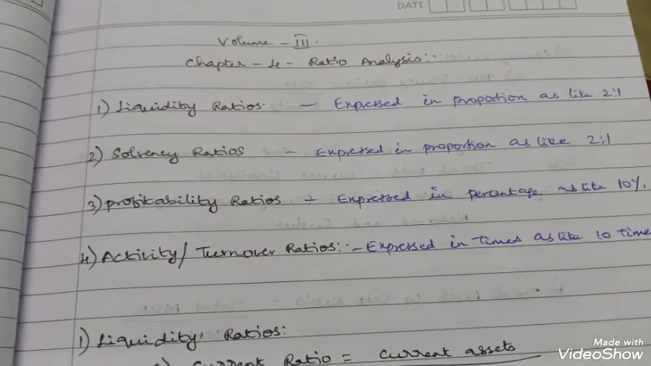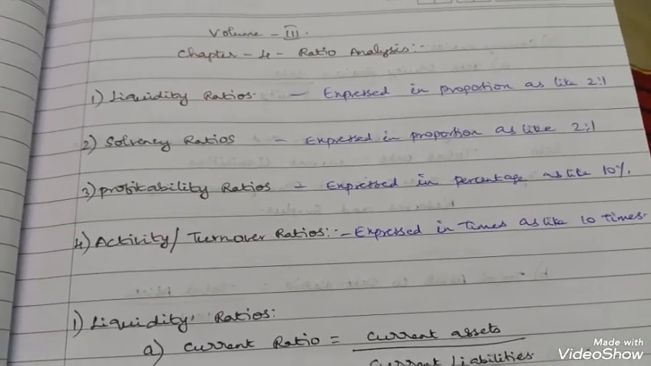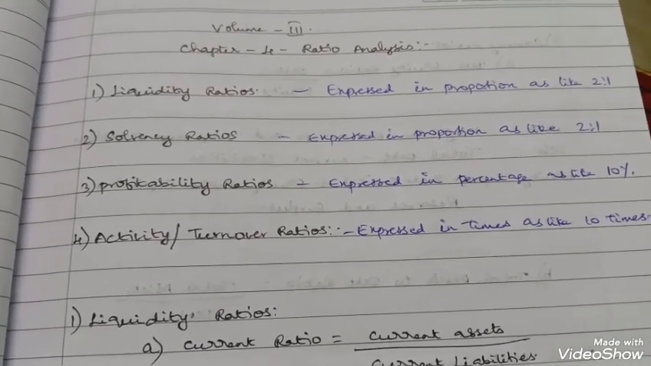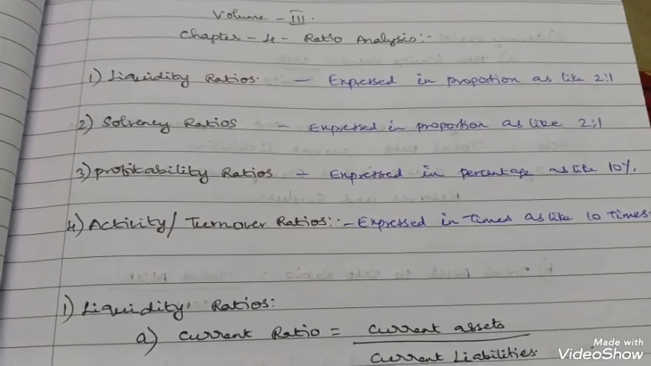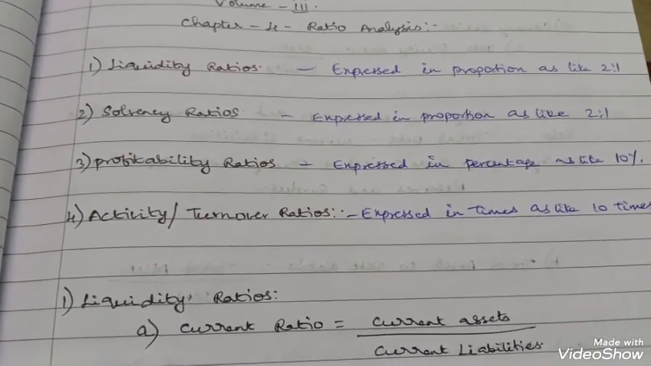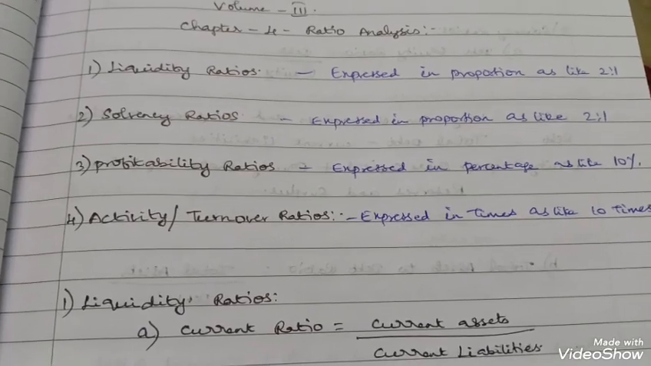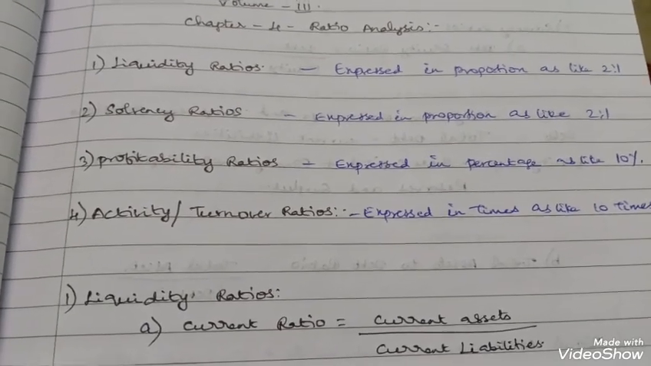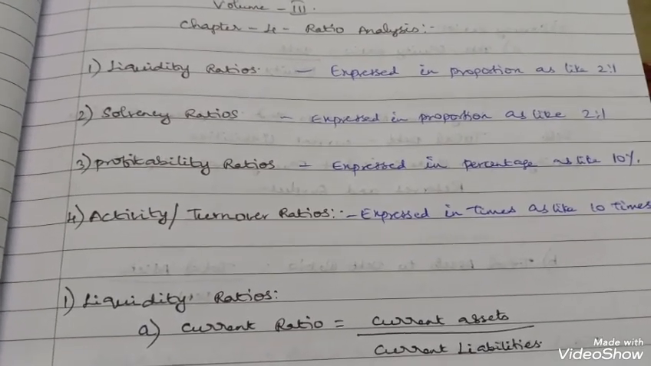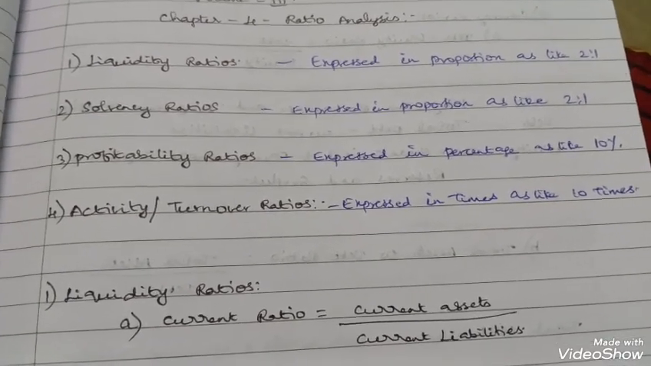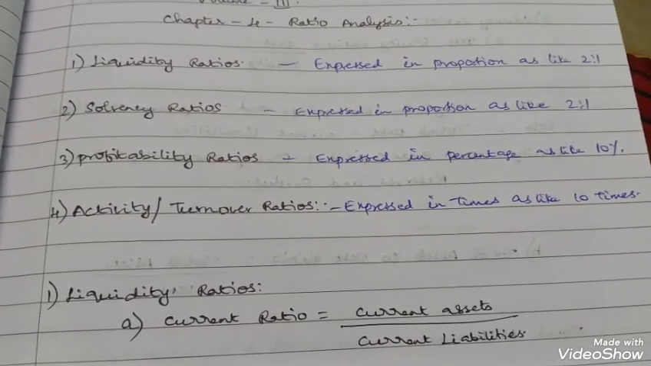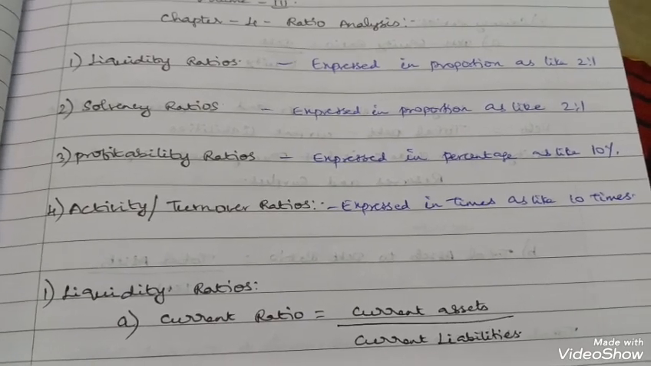Now ratio analysis. Liquidity ratios are expressed in proportion. Proportion means 2 is to 1, 1 is to 1, like that. Solvency ratios are also expressed in proportions, 2 is to 1, like that. Profitability ratios are expressed in percentage. And activity or turnover ratios, the answer is expressed in times, 5 times, 10 times, like that.